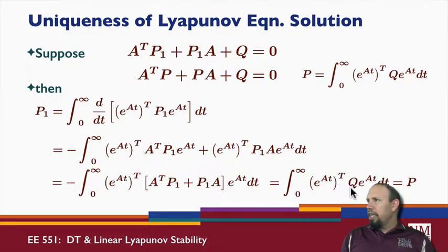It's the Q. And so the reason why we have a unique solution is because we have a unique Q. So this shows that P1 must be equal to P. So I assumed that there was another solution to this equation, and what I've gone through and shown is that that solution is equal to the original solution. And so this equation, for a stable system, has a unique solution.